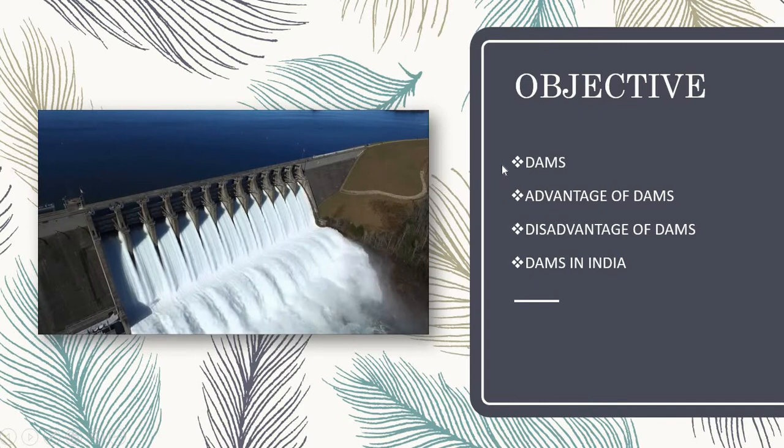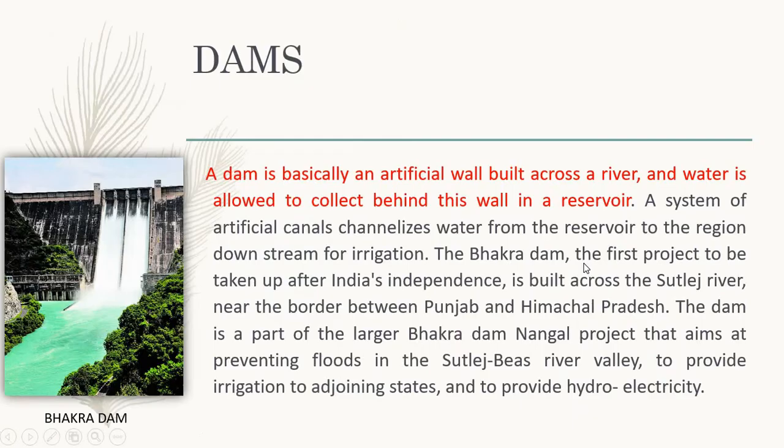So today we are going to study about dams, advantages of dams, disadvantages of dams, and dams in India. Coming to dams, a dam is basically an artificial wall built across a river, and water is allowed to collect behind this wall in a reservoir. So a dam is a wall built across a river, and water is collected behind this wall in a reservoir.